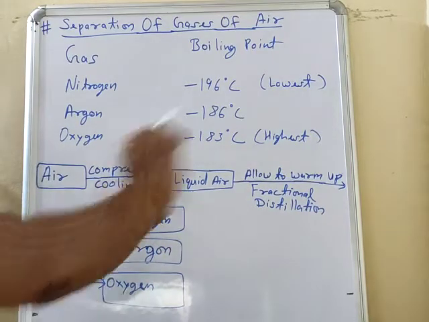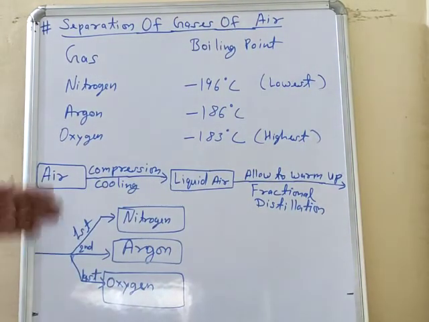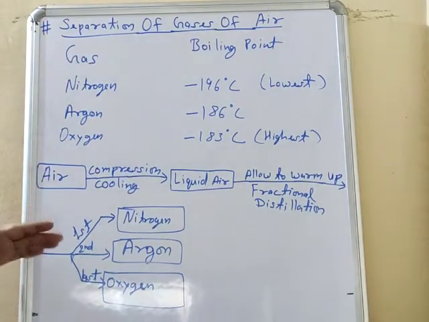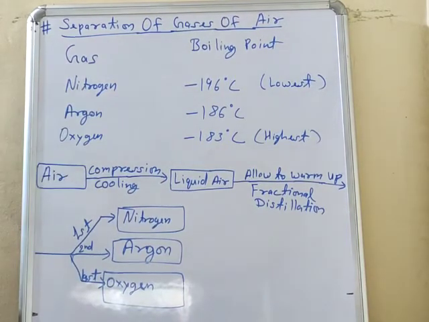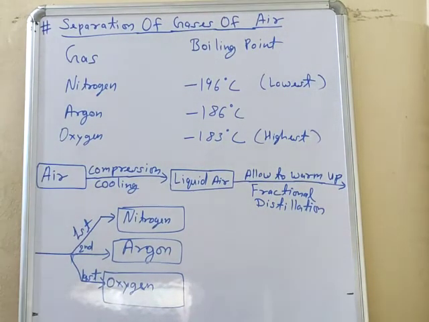First we will take nitrogen in one beaker, then we will increase the temperature, and then argon, which has a higher boiling point than nitrogen, will secondly convert into the gaseous state. We will store it in a separate beaker, and last, oxygen, which has the highest boiling point compared to nitrogen and argon, will convert at last. So by this process we will separate nitrogen, oxygen and argon.